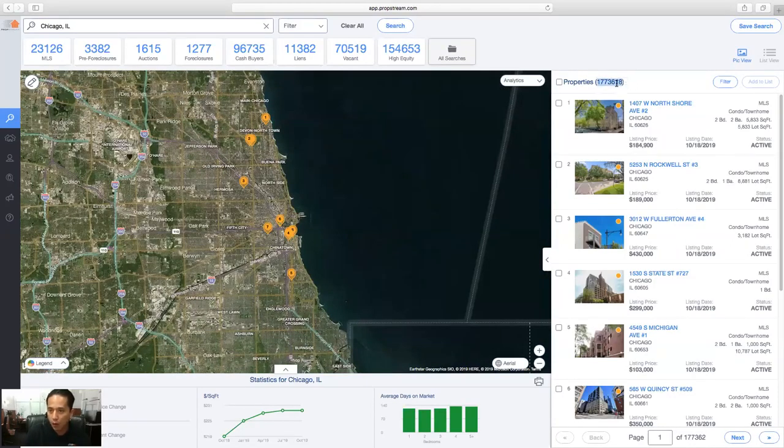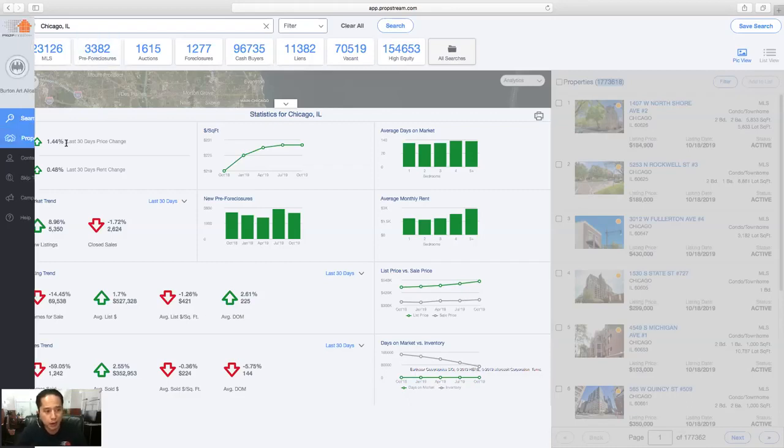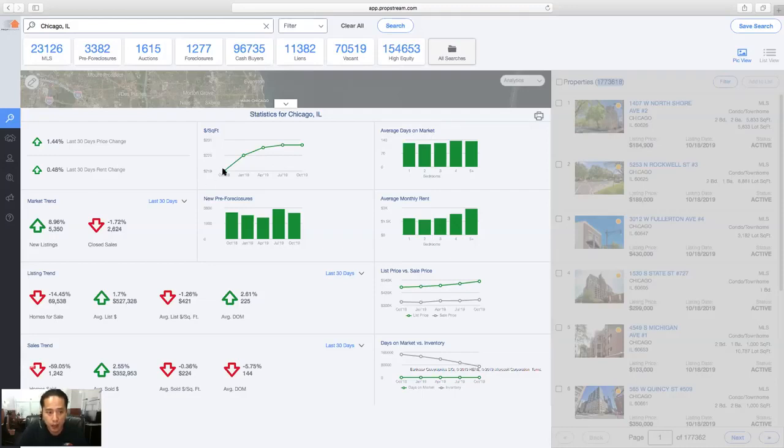And over here, we have about 1.7 million records that you can go through manually. And we list about 10 per page. Below the map, we show you the statistics as well. Now, most of you guys that are investing in Chicago may already know this, but you might be a virtual wholesaler or a virtual investor flipping in a different market. So this information could be important to you. You'll be able to see last 30 days of price changes, increase or decrease in rental changes, how the price per square footage has increased, days on market, and a lot of information that I believe you're going to need to know before investing in that given market.